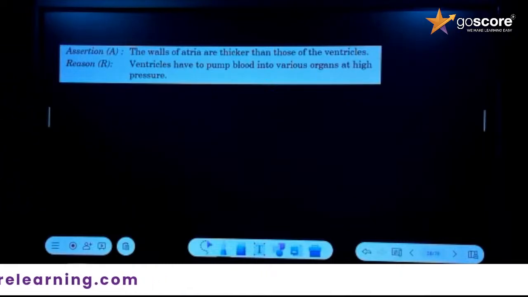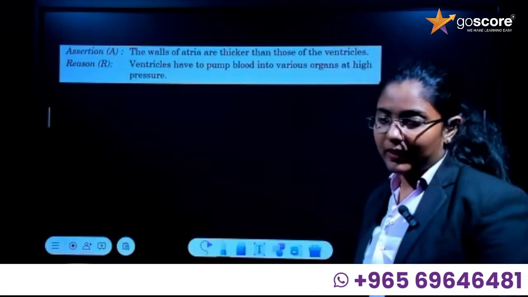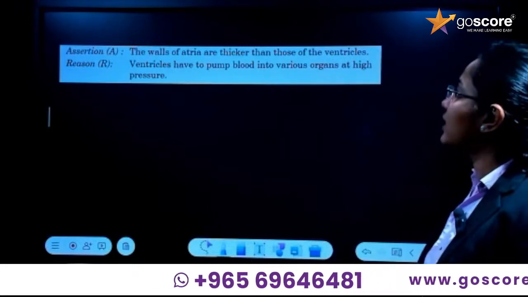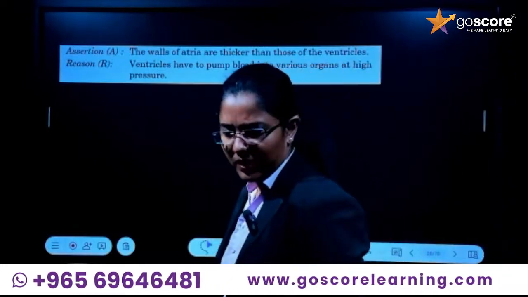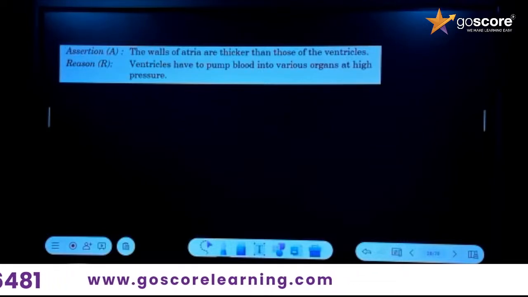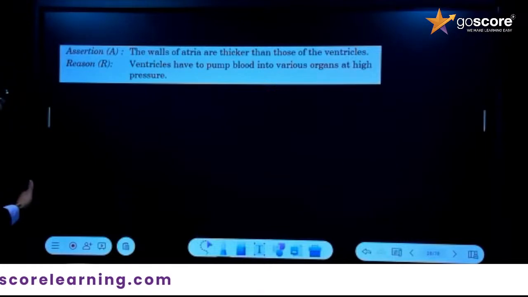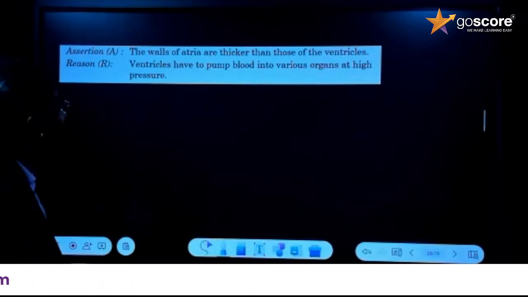It is an assertion reasoning question. Tell me what is the answer for this assertion reasoning question. Yeah, Nihal, tell me. What is the question given here? The walls of atria are thicker than those of ventricles. Is that so? Then, ventricles have to pump blood into various organs at high pressure.